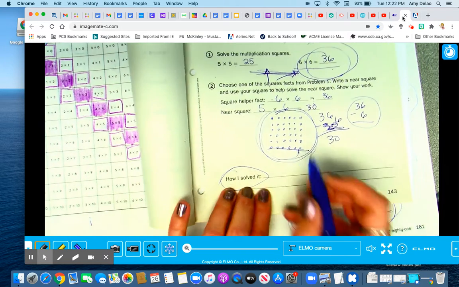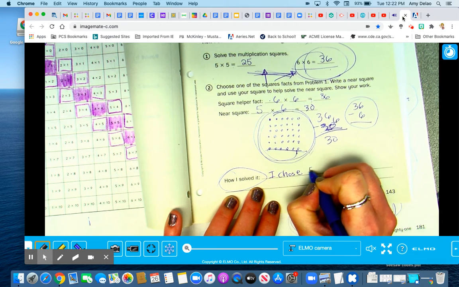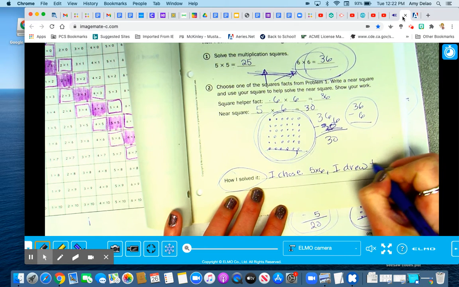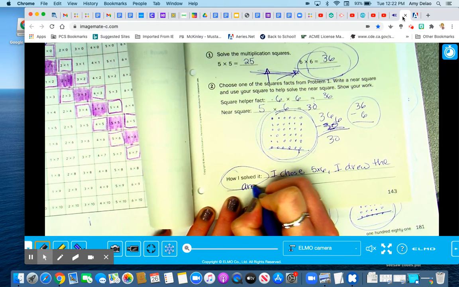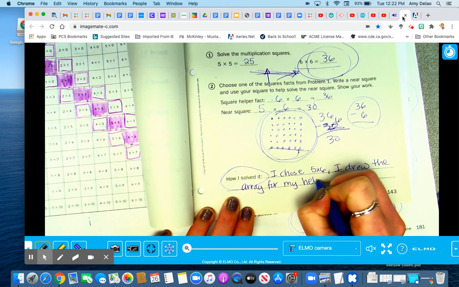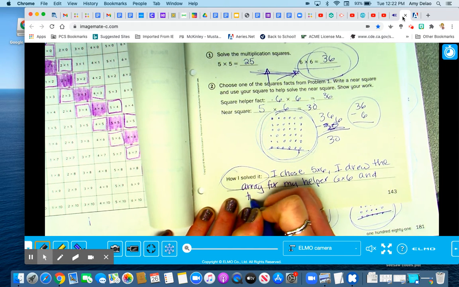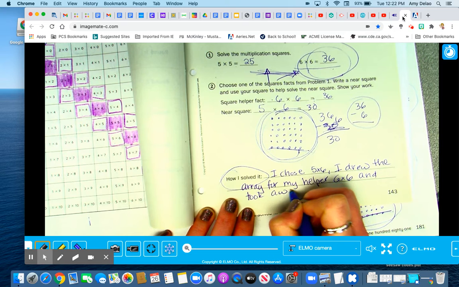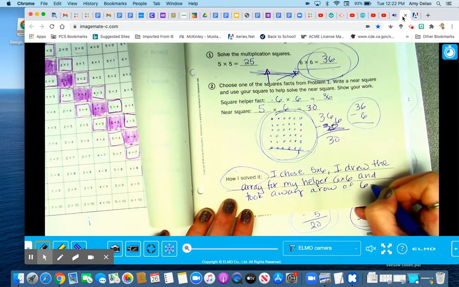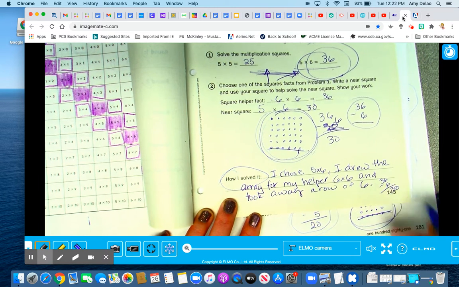How did you solve it? Let's see. I chose 5 times 6. I drew the array for my helper, 6 times 6, and took away a row of 6. So that means 36 minus 6 is 30.